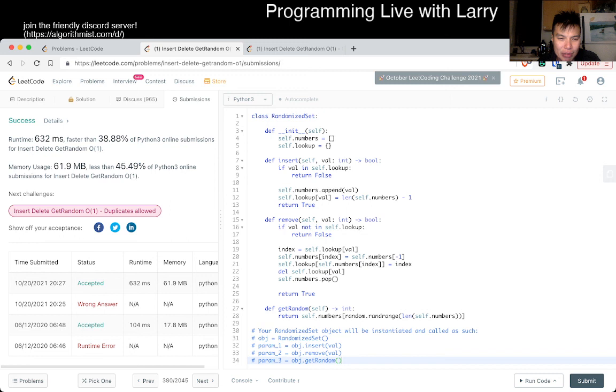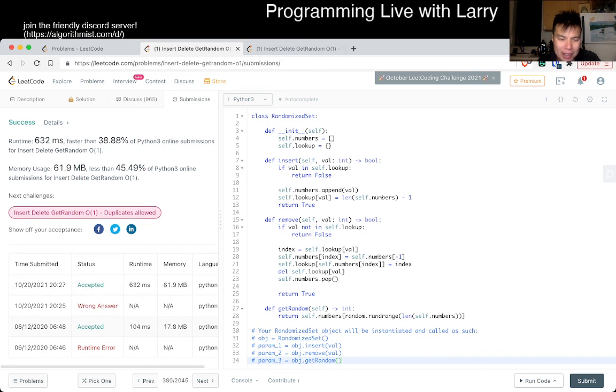Apparently there's a duplicate version, which I think is just the same implementation, to be frank. Except for that we keep things in a list instead of in an array. But yeah, that's all I have for this one.